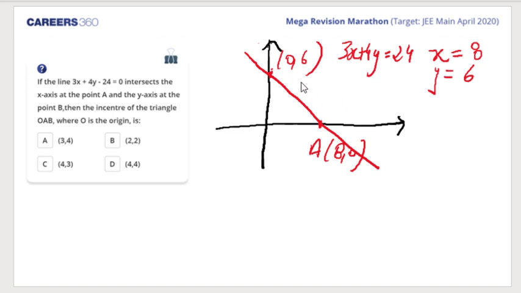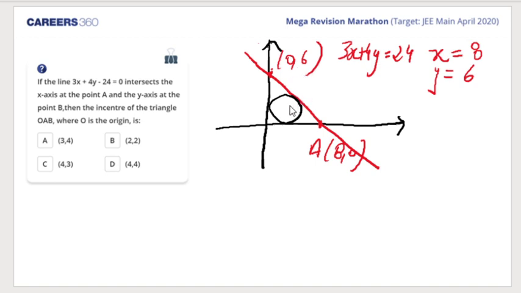So the incenter is actually the center of the incircle. Do you realize that? So if I draw an incircle, it would be like this. The incircle is a circle which is touching all three sides of the triangle internally.